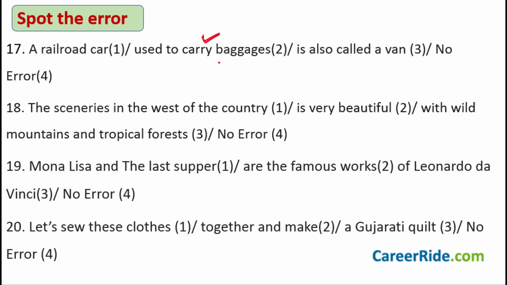And what is the error? The error is this word baggages. It should be baggage. A railroad car used to carry baggage is also called a van is what you should say. This word is from the category of words like luggage. Then you have this word furniture. All of you know that you do not have luggages. You do not say furnitures. Similarly, you do not say baggages. You just say baggage. Okay.